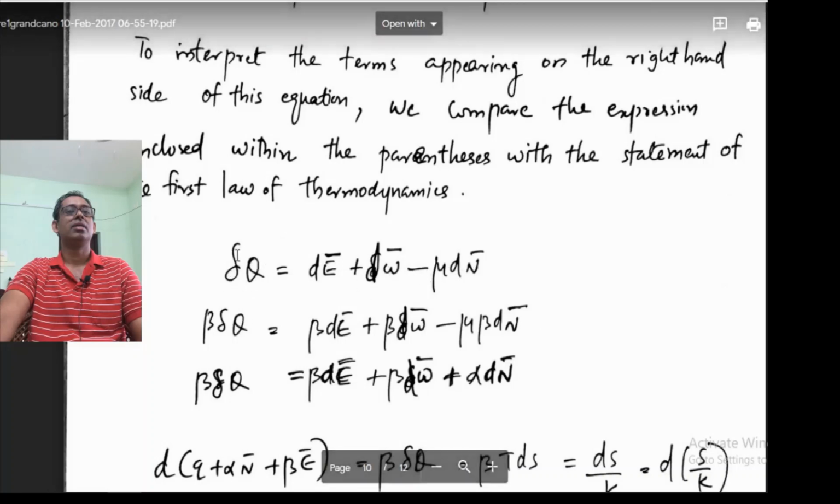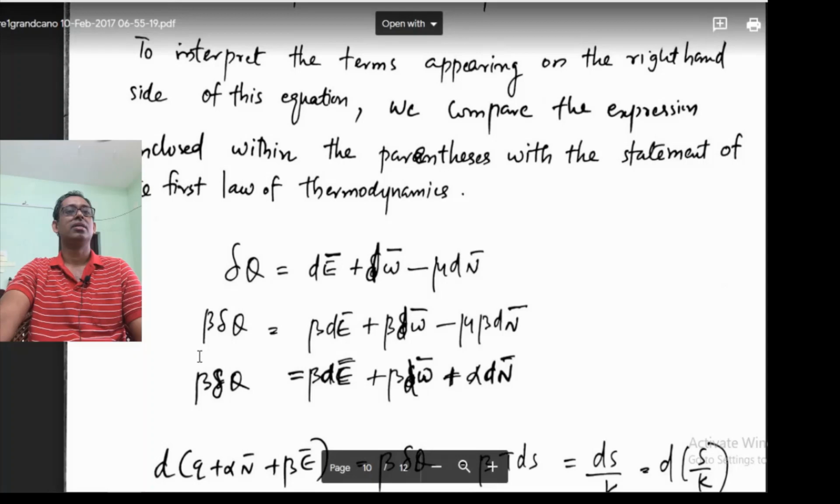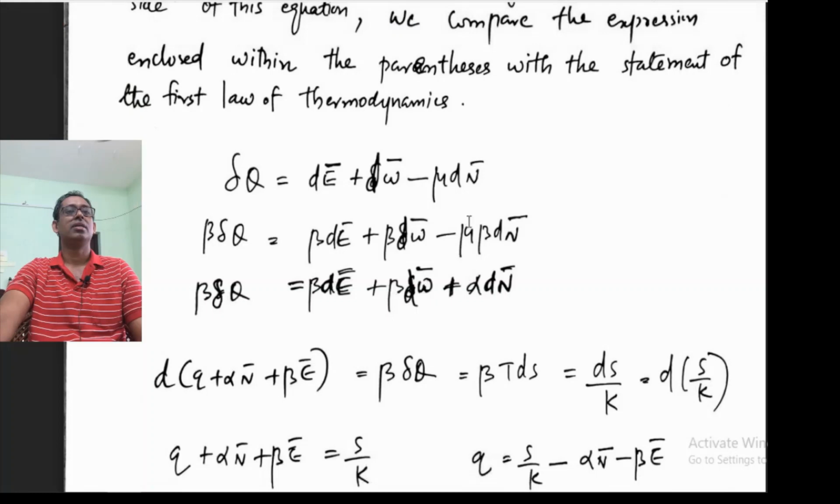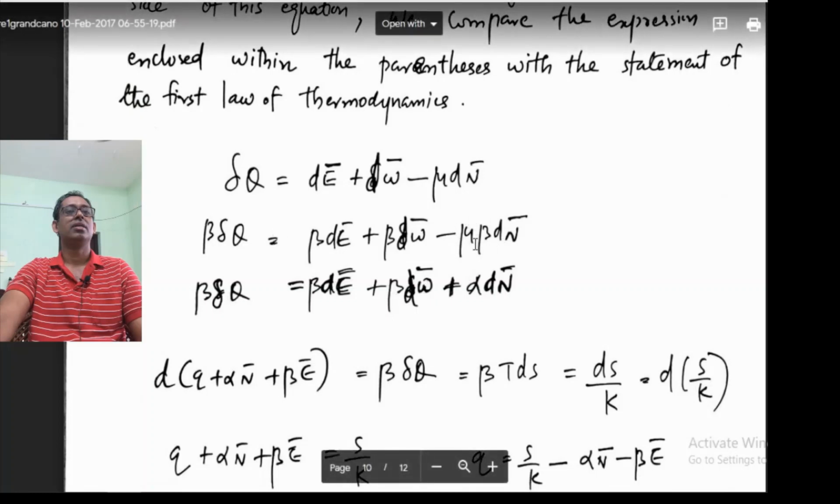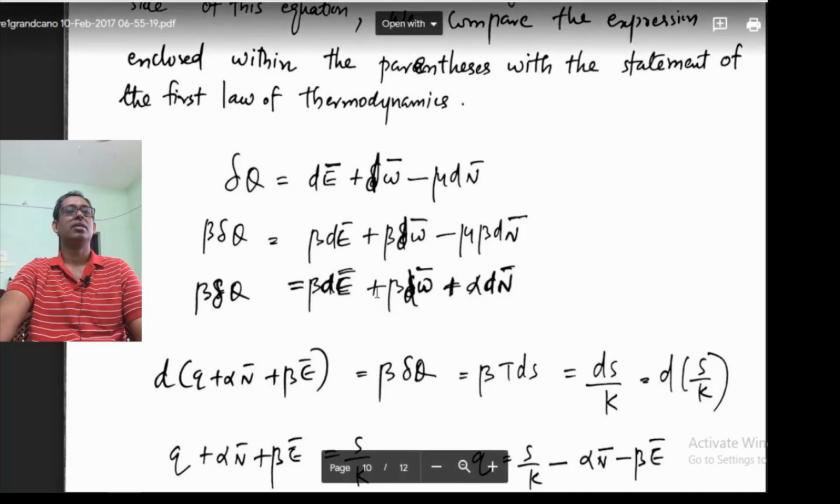Now this delta Q, the energy supplied, we multiply the entire equation with beta, and we will have beta delta Q equal to beta dE plus beta dW minus beta mu dN. Here, as we multiply with beta, mu we know is there, and beta is 1 by kT. So minus mu by kT is equal to alpha. Minus mu by kT is alpha. So beta delta Q is this.